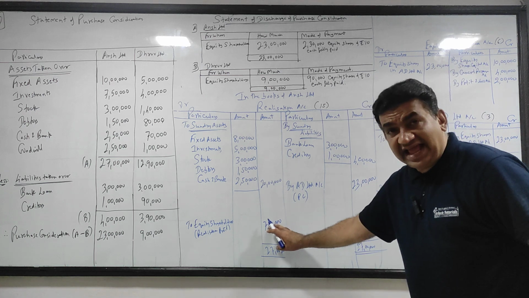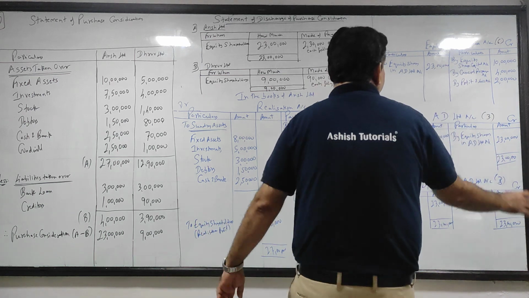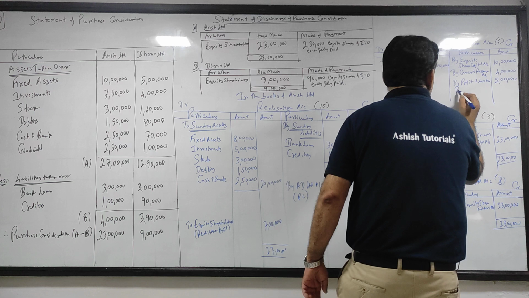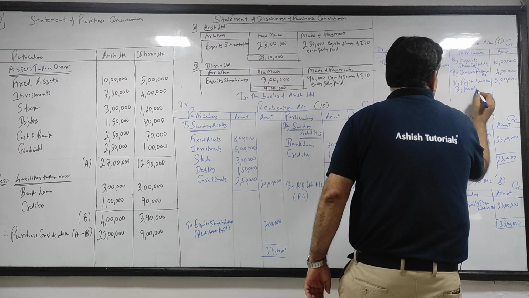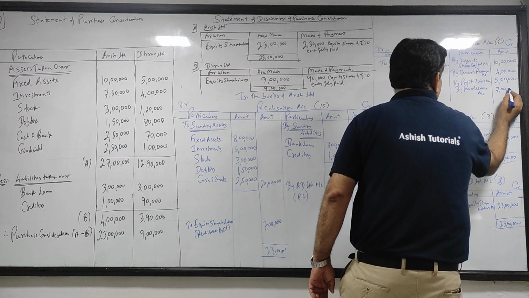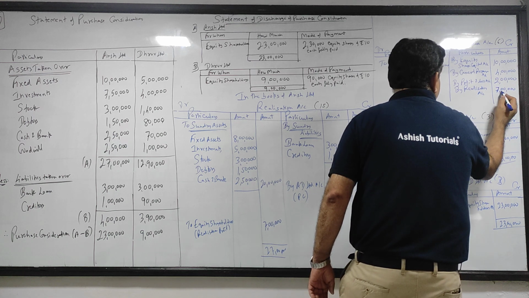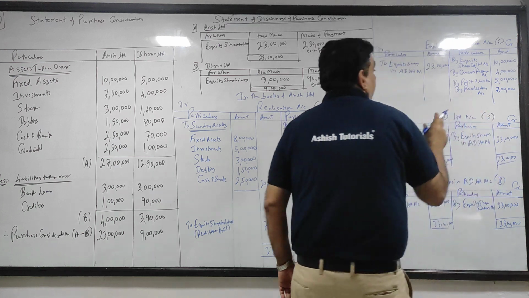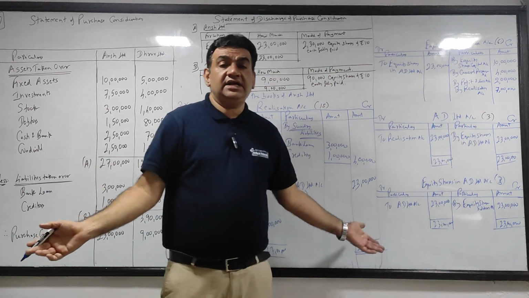Okay, so 7 lakh to equity shareholders come to the credit side of equity shareholders by realization account, that is 7 lakhs. And after this बचा क्या?